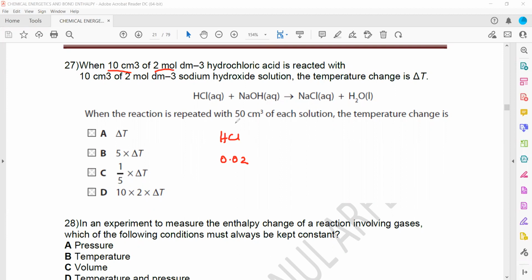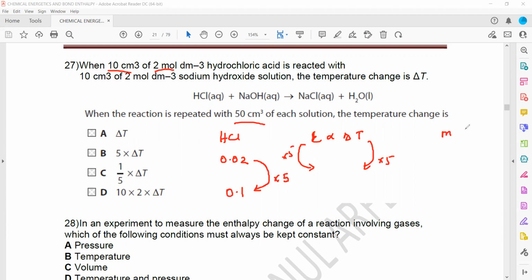Then we used 50 cm cube of each solution, which contains 0.1 moles. So by what factor do the moles change? The moles change by factor 5, multiplied by 5. And we know the relation between energy and mole or temperature change, they are directly proportional. So if the moles or energy are multiplied by 5, the temperature change will be 5 times.